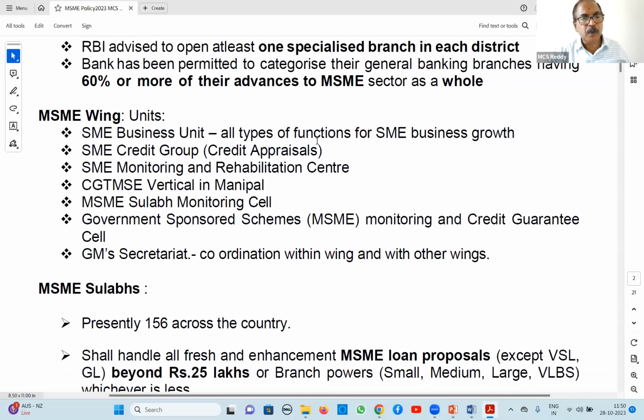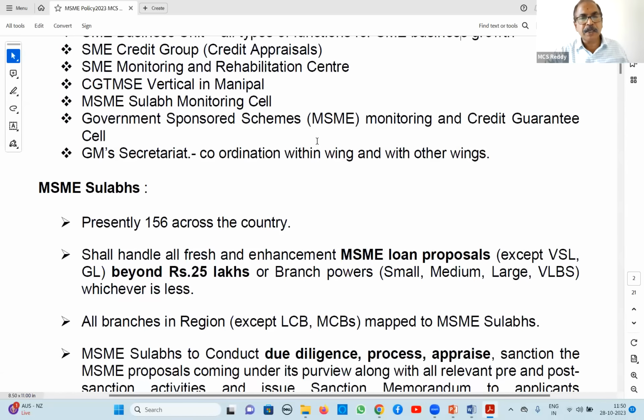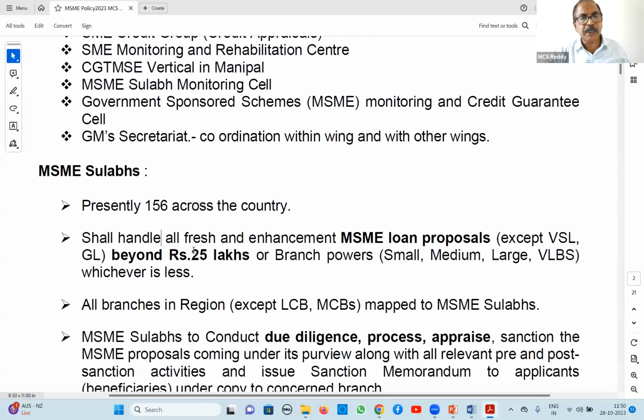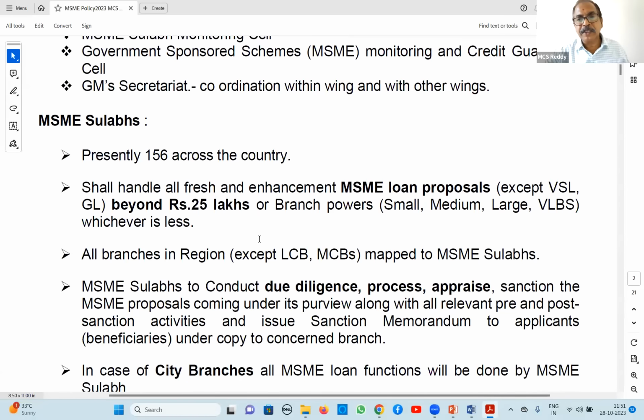Next, the wing; we need not worry about the structure, it is given. Regarding the SULABS, only the cut-off limit you have to see. Loans beyond 25 lakhs, or beyond branch powers if branch powers are less than 25 lakhs, in such cases the loan should be processed and everything should be done by the MSME SULAB.